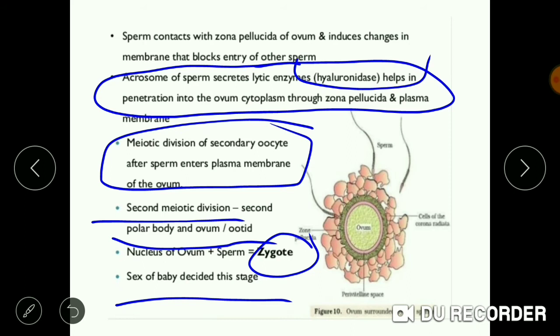This is a diagram showing the process of fertilization. The sperms first cross the corona radiata layer and then reach the zona pellucida layer, and as soon as they enter the zona pellucida layer, certain changes are brought about which stop the entry of another sperm. Then the second meiotic division of the secondary oocyte occurs, and the ovum nucleus fuses with that of the sperm.